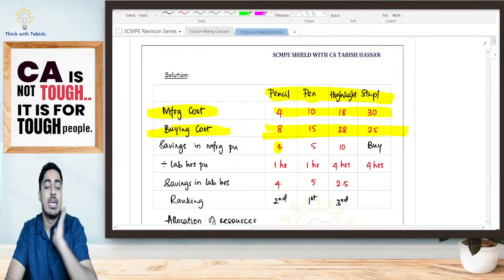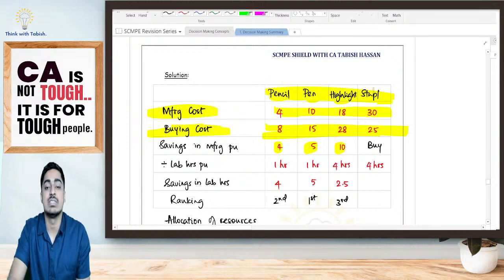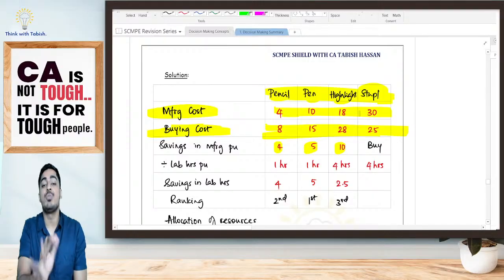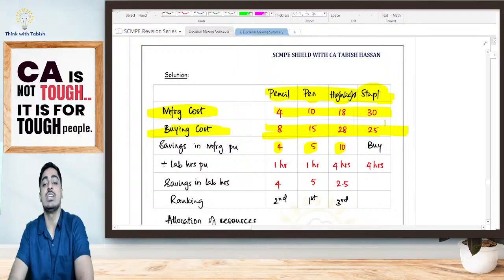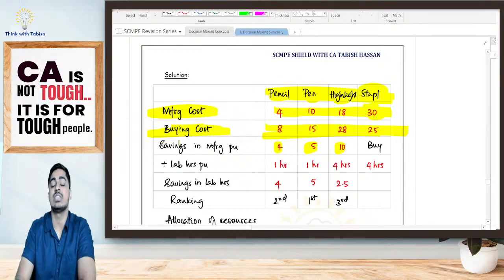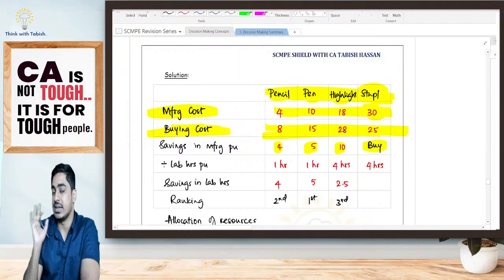Pen, manufacturing on my own is cheaper. I can save 5 rupees per unit. Highlighter, if I manufacture on my own, I can save 10 rupees. However, stapler, there is no point manufacturing on your own because if you are buying from outside, it is 25. If you are manufacturing on your own, it is 30 rupees. So I will tell stapler directly I am going to buy. Is it clear till here? No doubts. Stapler I am telling directly I am going to buy.